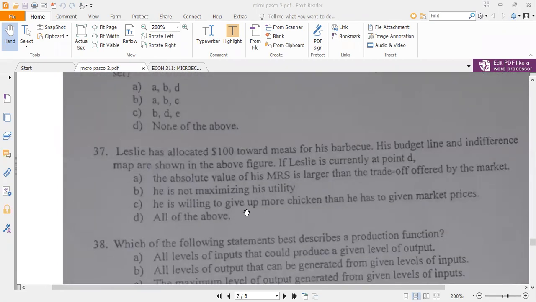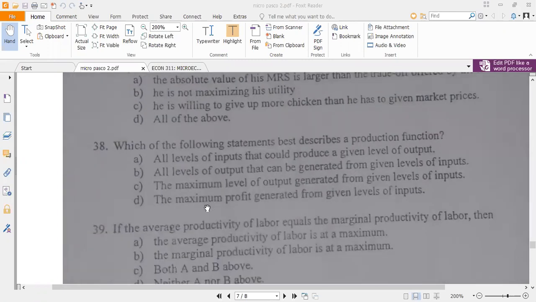It says that he's willing to give up more chicken than he has to be giving at the market prices, okay? Because he's consuming so much of chicken, he's willing to give up more just for an extra unit of the other good. So it has to be all of the above. You are not maximizing your utility. MRS is greater than MRT. And then you are willing to give up more of chicken too. Okay. All right. Number 38.